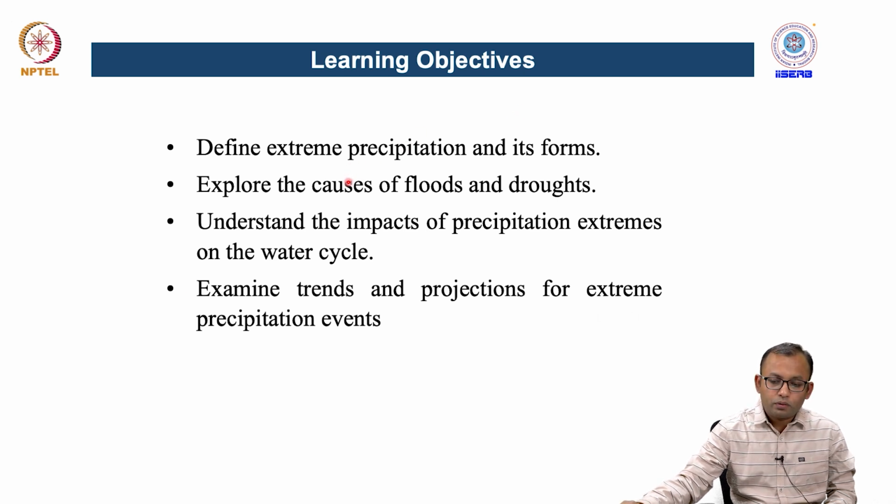Then we will talk about the causes of floods and droughts. Then we will also talk about the impacts of precipitation extremes on the water cycle, and in between we will also discuss some of the results observed by various global studies on their trends and projections for extreme precipitation events under different climate change scenarios.